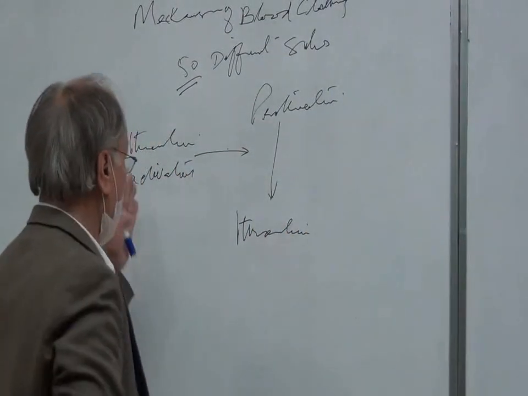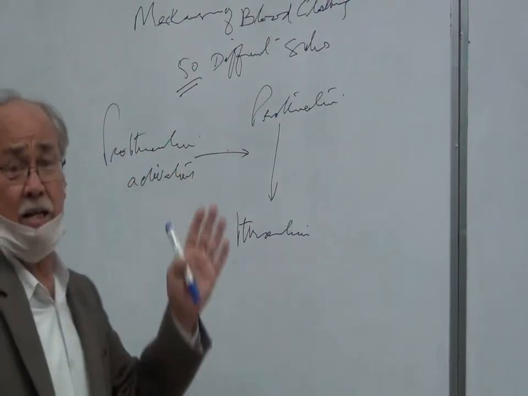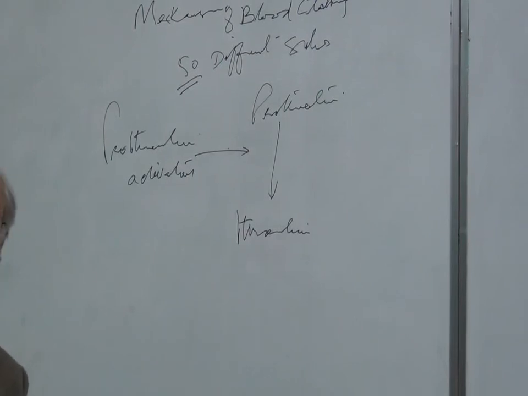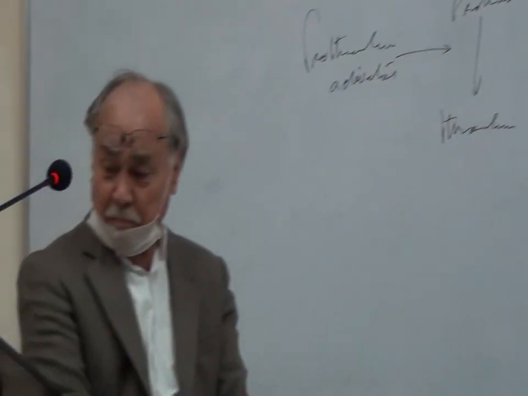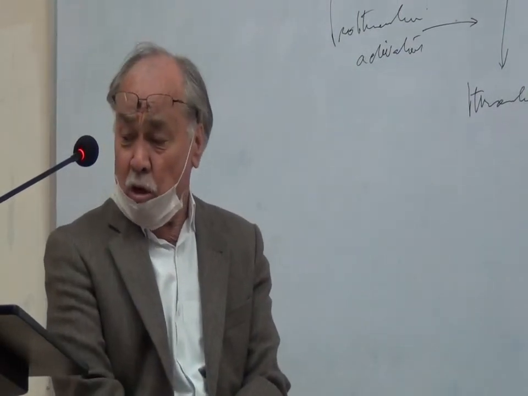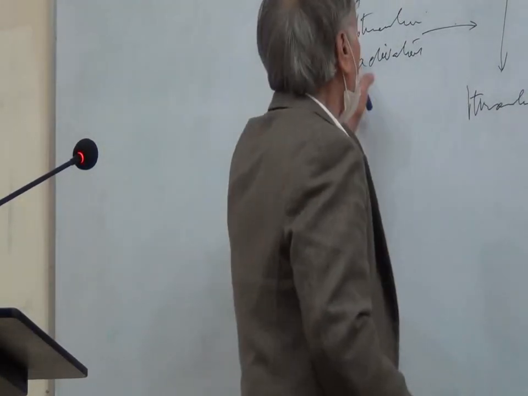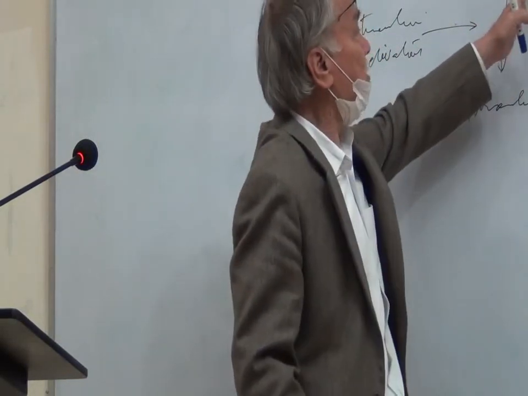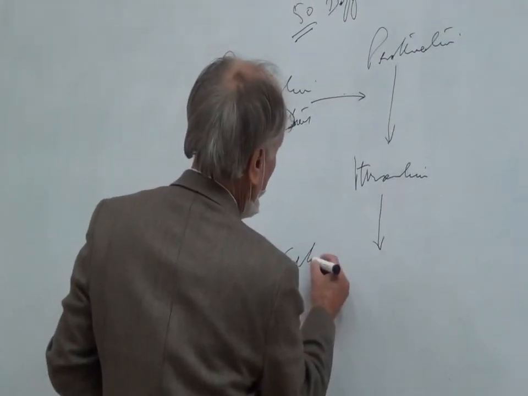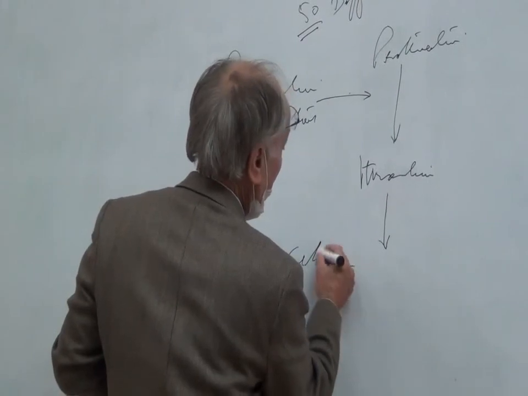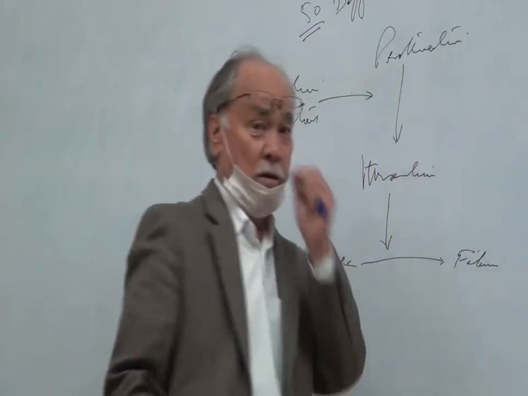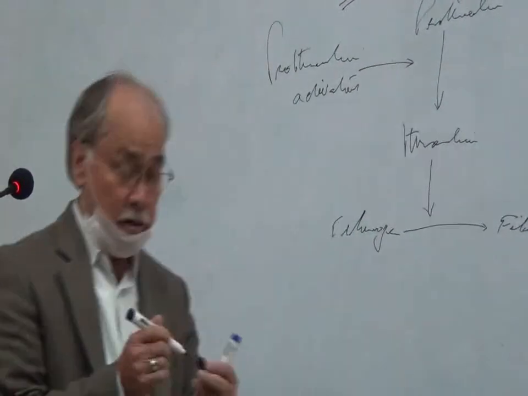Prothrombin converts into thrombin due to formation of the prothrombin activator while there is damage to the blood vessels or the blood itself, and then coagulation of the blood takes place. Thrombin then converts fibrinogen to fibrin monomers. So this is the basic mechanism of blood coagulation.